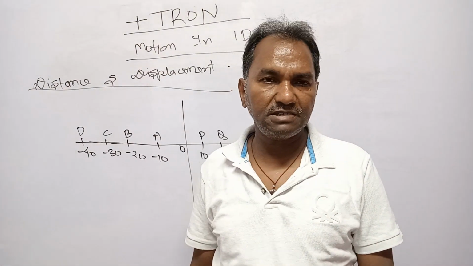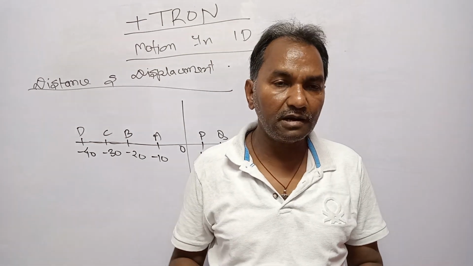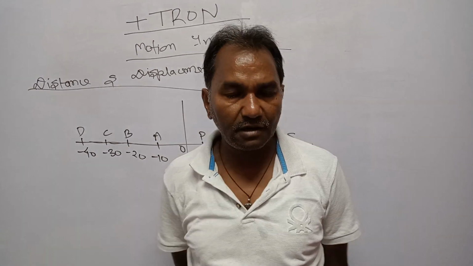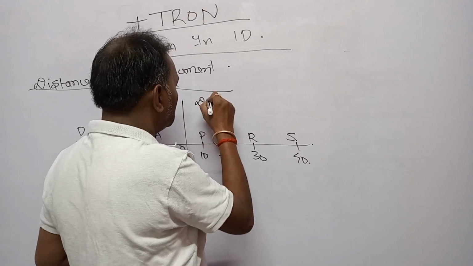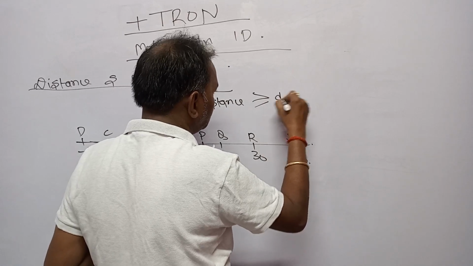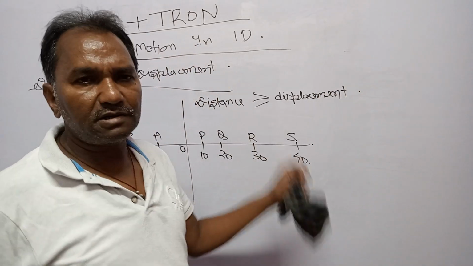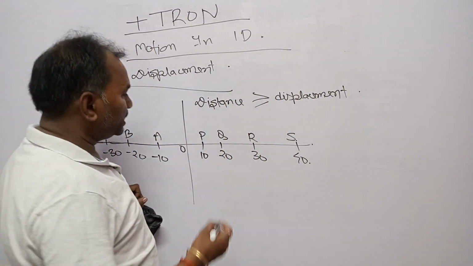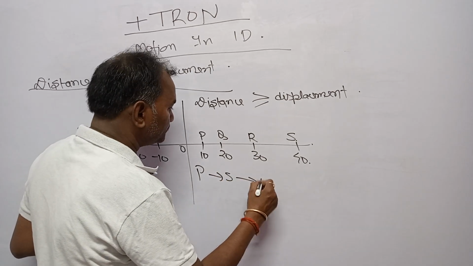Dear students, distance is the actual path length covered by a body and displacement is the direct distance between the two points. It is a vector quantity. And dear students, distance is always greater than or equal to displacement. It never can happen that displacement exceeds the distance. Let a body move from P to S and then come to D.